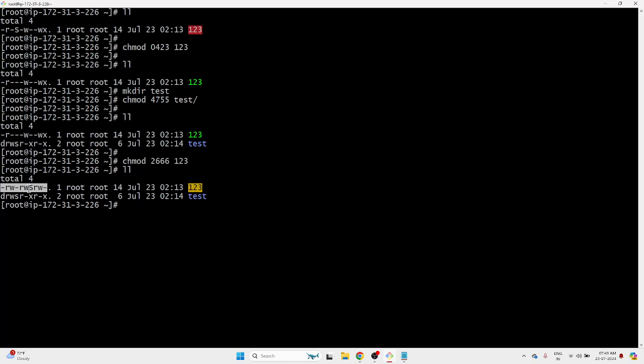In companies, what happens is everyone wants to know who did what. We have 10 team members, and 10 people are logging into the server and doing some work. If someone deleted a file and these special permissions, set UID and set GID, are applied, you won't know who deleted the file, because it will show the owner deleted it, right?